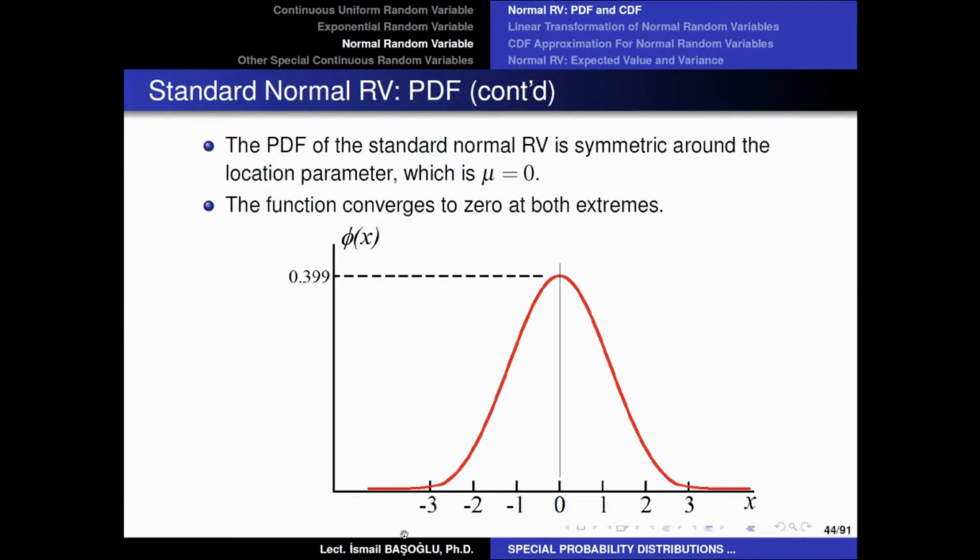I'm not saying it is impossible, it is possible, but you can only see that with a very, very small probability. So even though theoretically a normal random variable can take any real value, practically it has a very small probability to take any value which is farther than 3 scale parameters away from the location parameter.